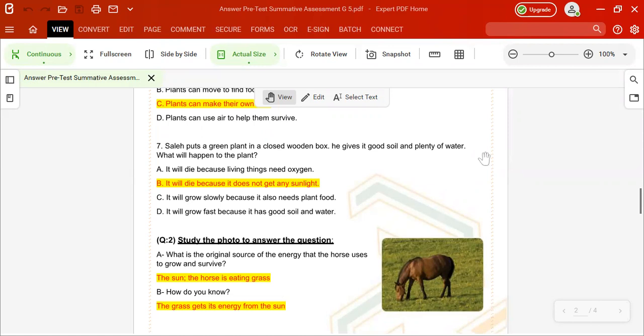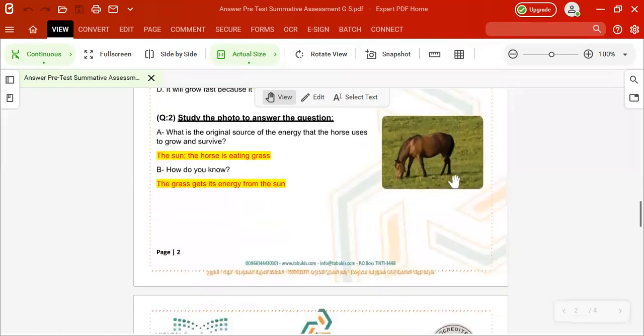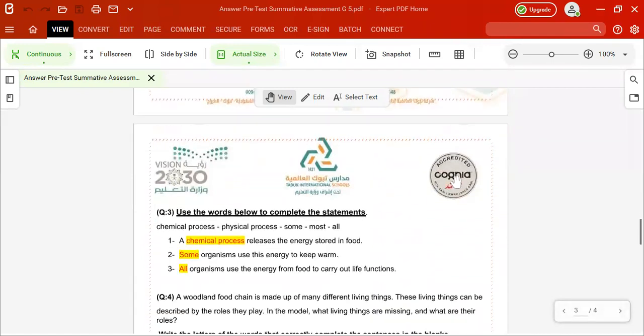Let's turn to the second part of the question. How do you know? Because the grass gets its energy from the sun. So it's a dependable relationship: consumer after producer.